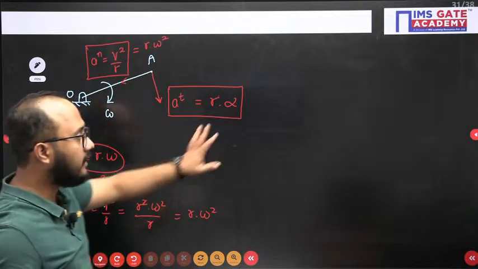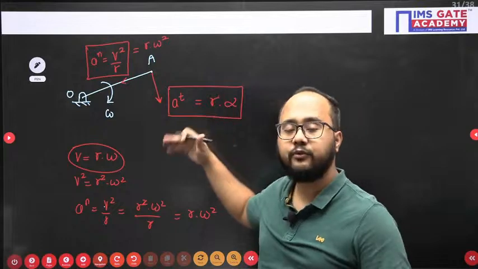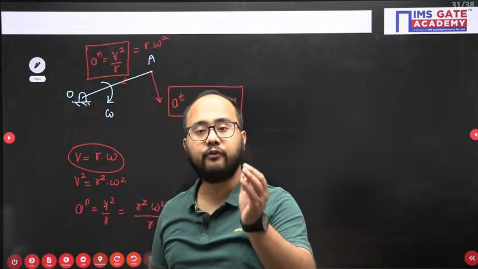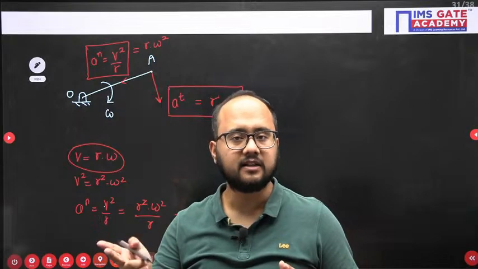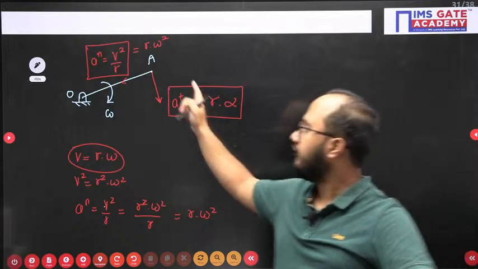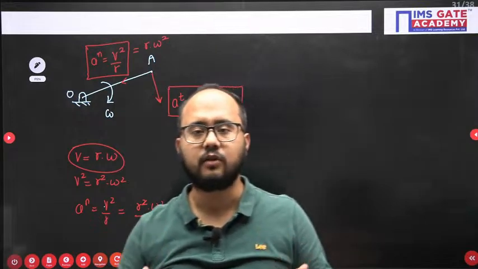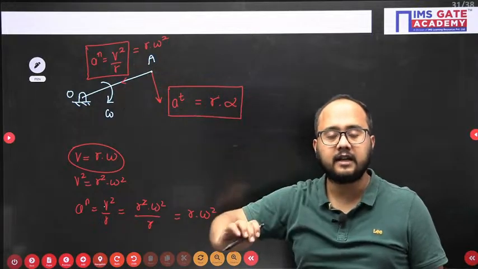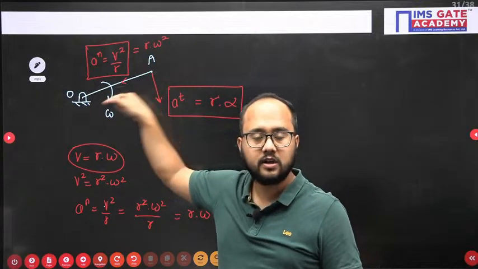Now one more thing. What do they actually represent? The tangential component of acceleration tells us the rate of change of magnitude of velocity. Normal acceleration represents the rate of change of direction of velocity. Velocity is a vector. It has magnitude as well as direction. If magnitude is changing, tangential acceleration will come. If direction is changing, normal acceleration will come. Now, a very basic fundamental thing: if something is rotating, direction is always changing, so normal acceleration is always present and its direction is towards the point of rotation.